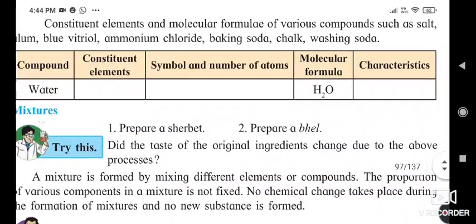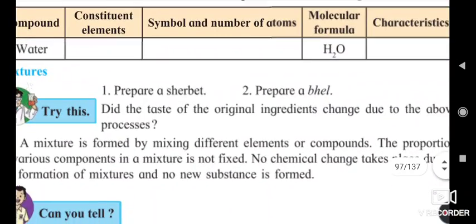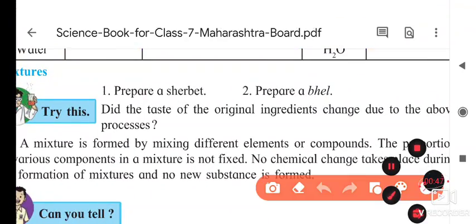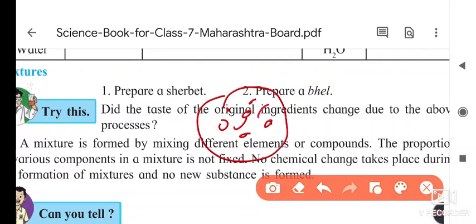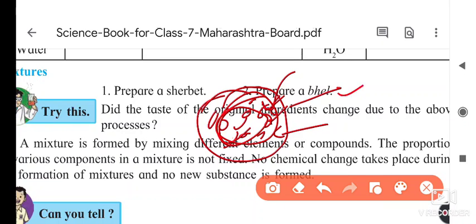Now, how to prepare bhel? Whenever you are preparing the bhel, what are we doing? First of all, we are taking the puffed rice in a plate. Then we add some farsan mix, some groundnuts, some sev, then pieces of onion, coriander leaves, tomato, tamarind juice, and jaggery juice. Then we mix it and make the bhel from it.